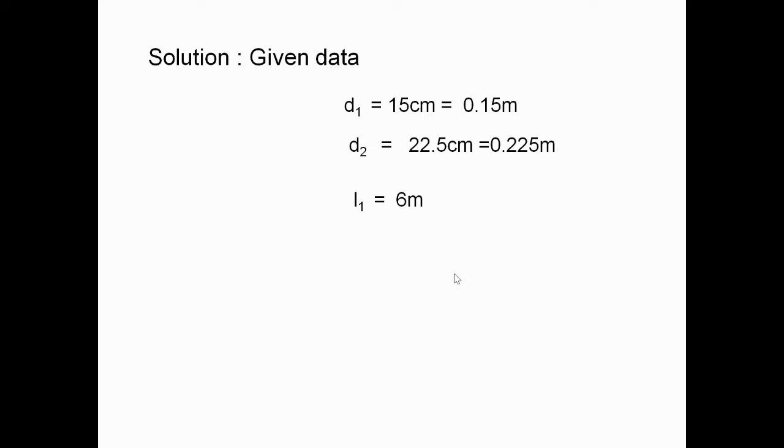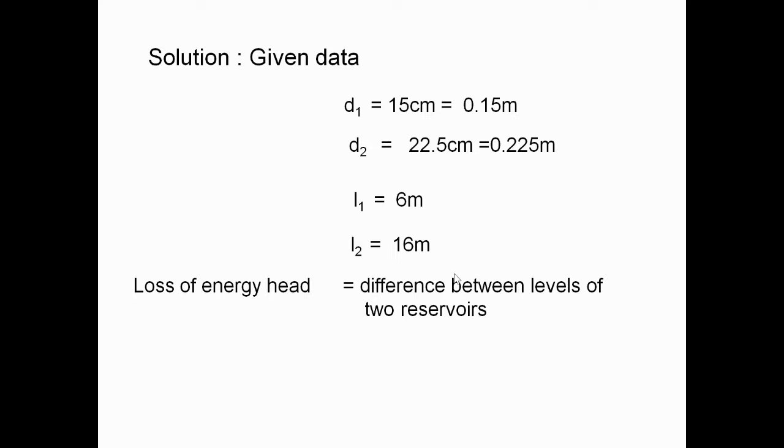Okay, so L1 is 6 meters, L2 is 16 meters. Next, it is clearly given in the question as the loss of energy head, that is the difference between the liquid levels in the two reservoirs, that is 6 meters. So capital H is equal to 6 meters.